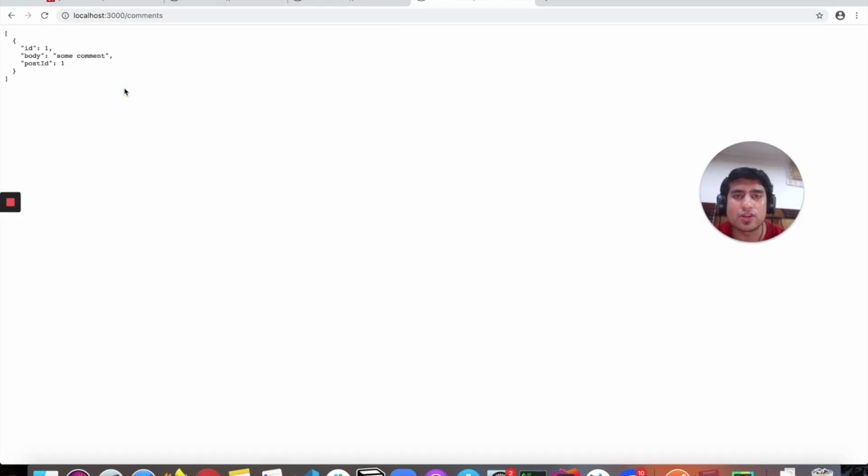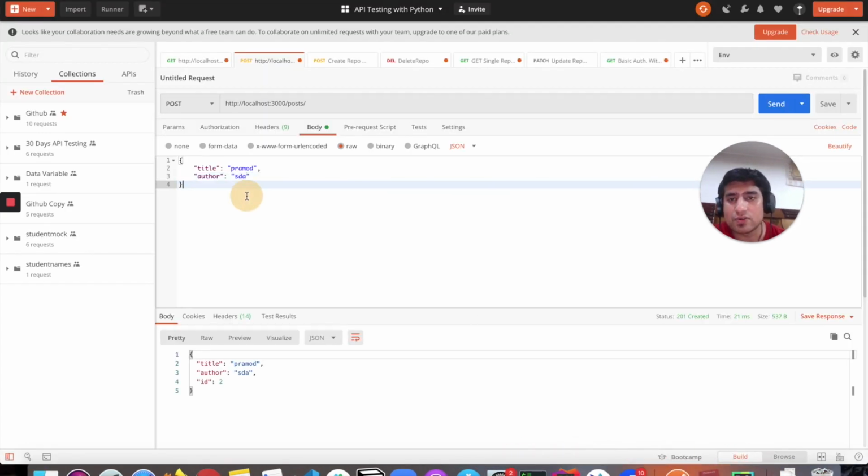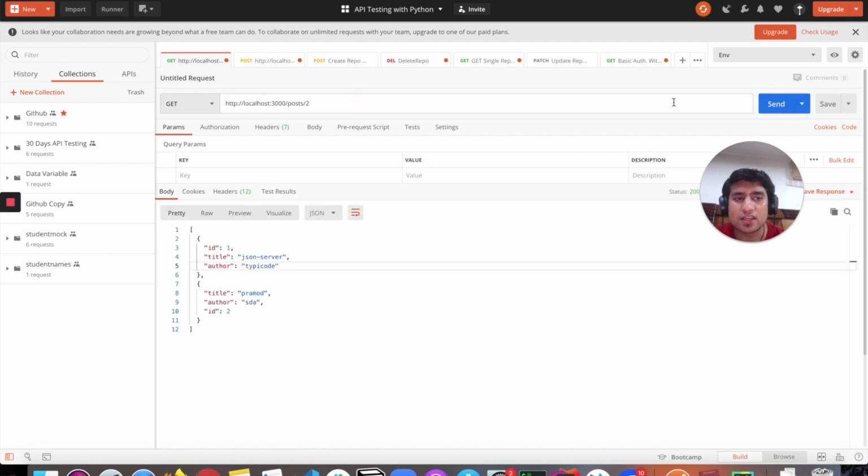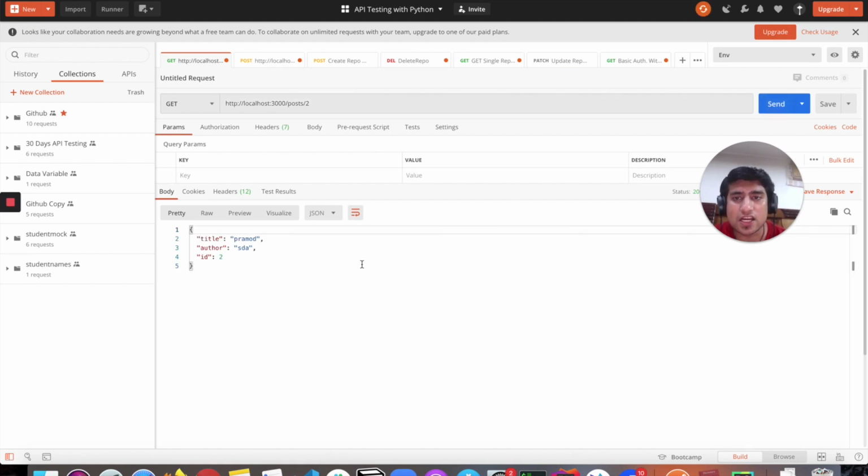Comments also. So there's only one comment in that case, right? Suppose you want to create a CRUD, if you want to learn about the CRUD, it's very simple in this JSON server. So this is a simple get, right? If you remove this one, this is get all, right? And if you change it to the ID, it will be the get single request.